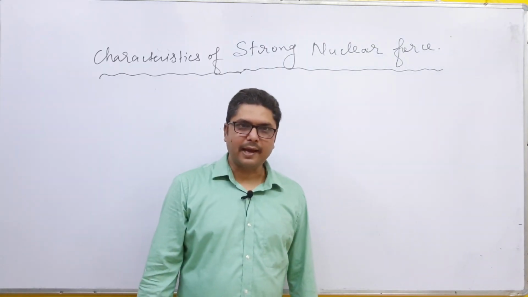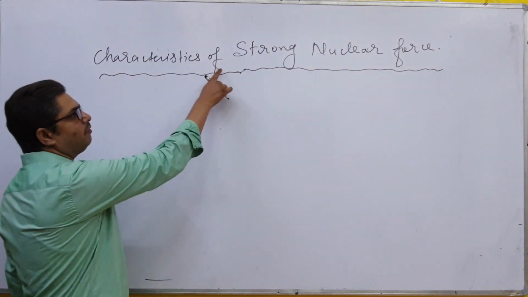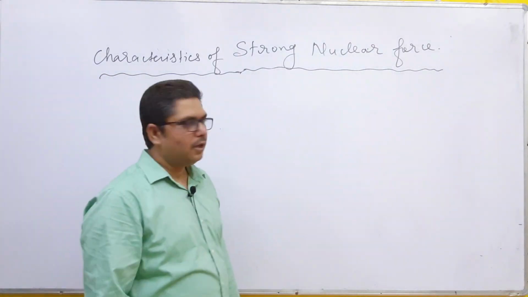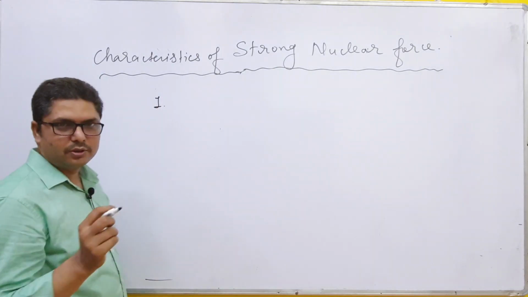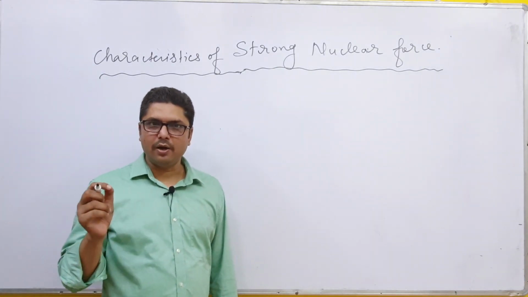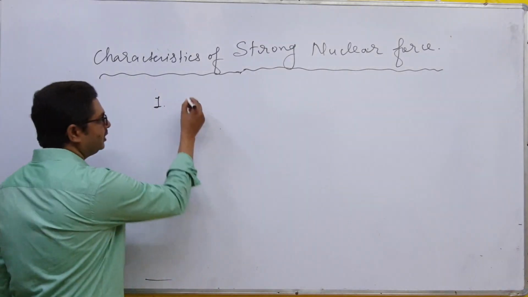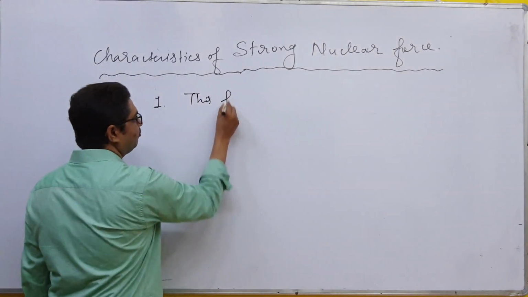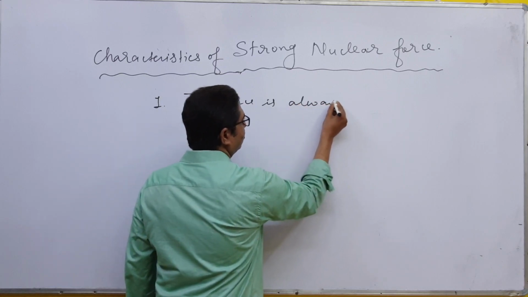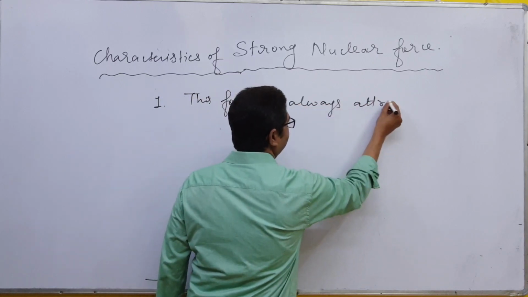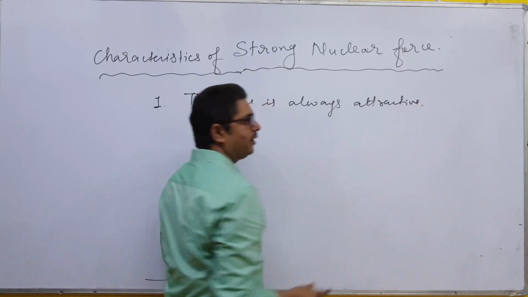Now let us see the characteristics of strong nuclear force. Number one, this force is always attractive.